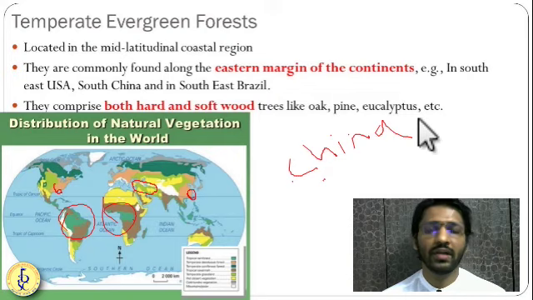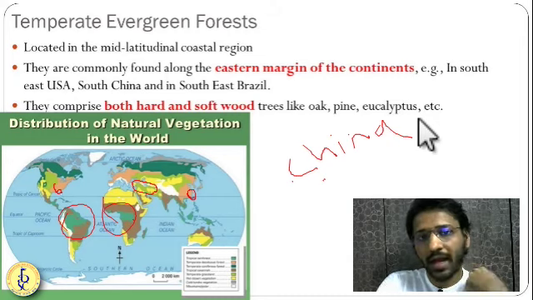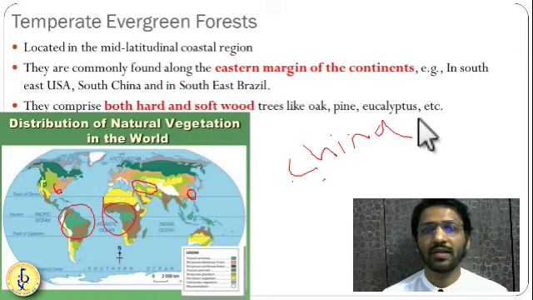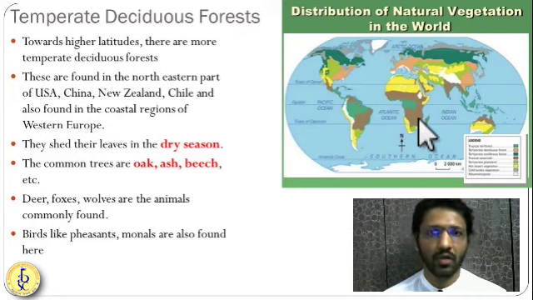But in the tropical evergreen forest, only hardwood trees are present. So you'll have oak, pine, eucalyptus. So they are the combination of hard and softwood trees which are present in the temperate evergreen type of forest. Next is you have a temperate deciduous type of forest.